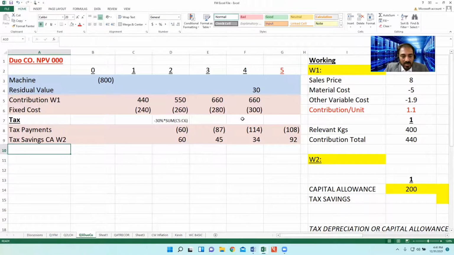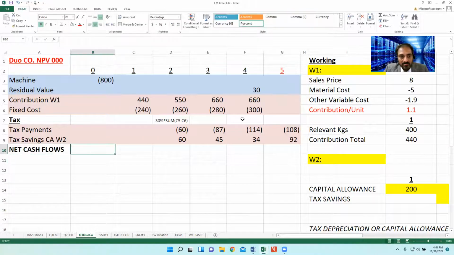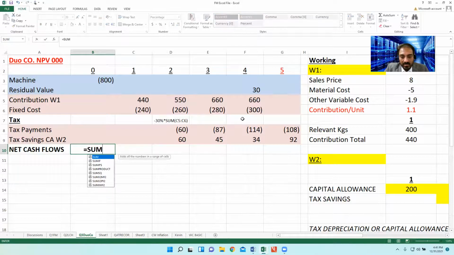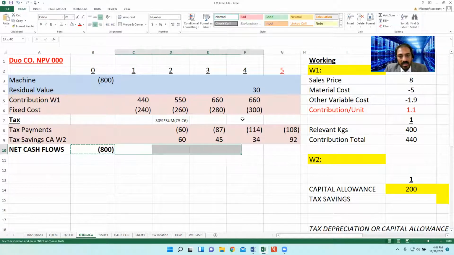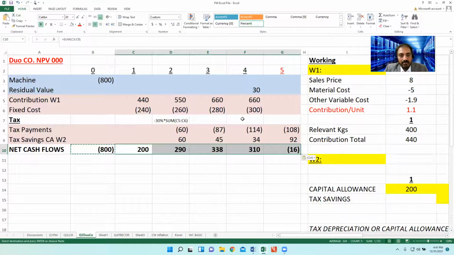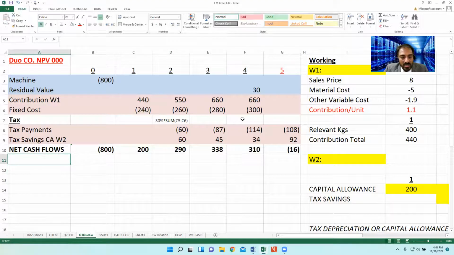And now it's time for the net cash flows. You can calculate net cash flows equal to sum, Control C, Control V. That is the net cash flows.